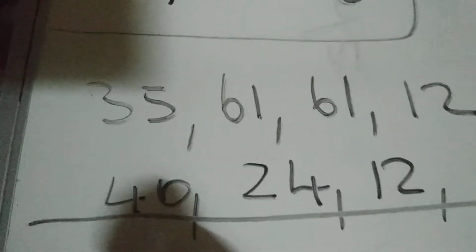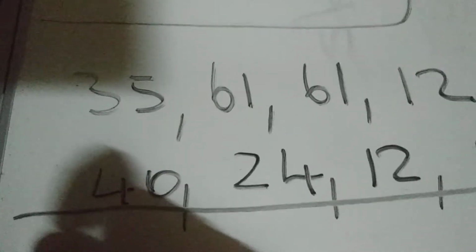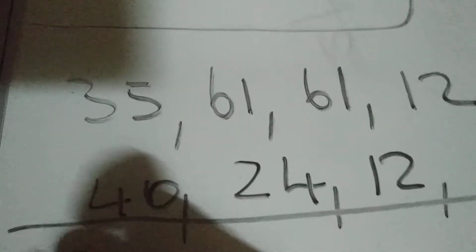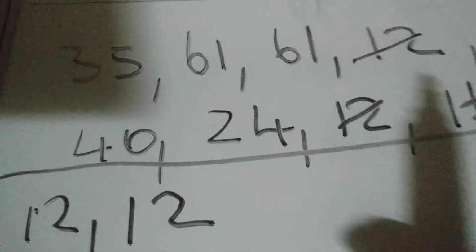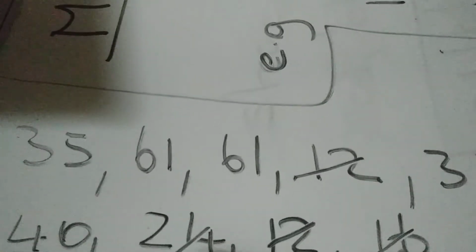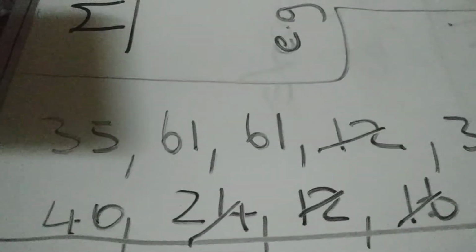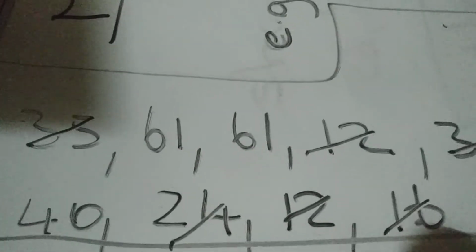Alright, so we line up the numbers in order again. So our smallest number will be 12. And we have two 12s. So we write it twice. Then the next number would be 16, and we only have one 16. So we write it once. Then we put our 24 that we only have once. Then we have 35, we have one 35 and another one. So we write it twice because we have two.